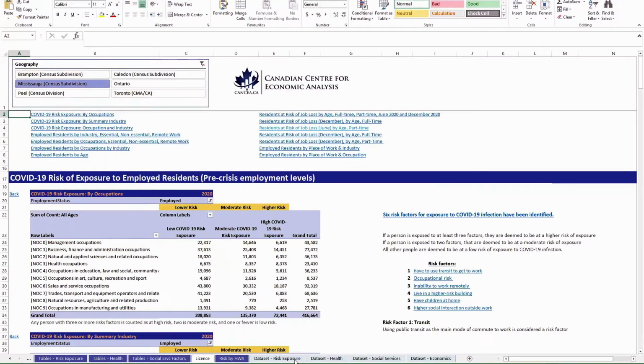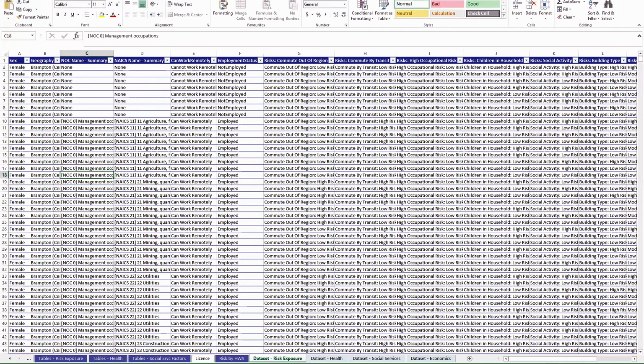And then finally here, we have the raw data. So this is basically useful for your municipal analysts. If you want to create your own pivot tables, analyze the data in your own way, you can directly pull the raw data from here, arranged by theme. The reason why it's in a bunch of different tabs is that Excel has a limit of 1 million rows. And we know that because we've broken Excel a few times making these. So this is our kind of creative workaround to give you access to all the data possible without breaking the whole system.